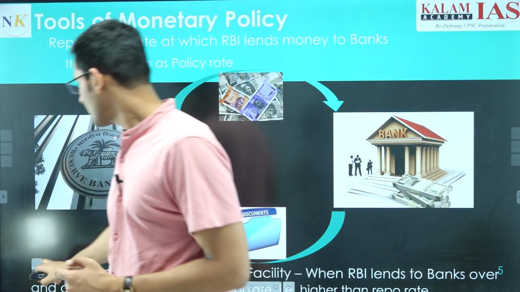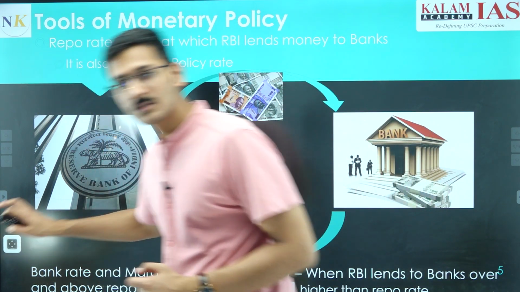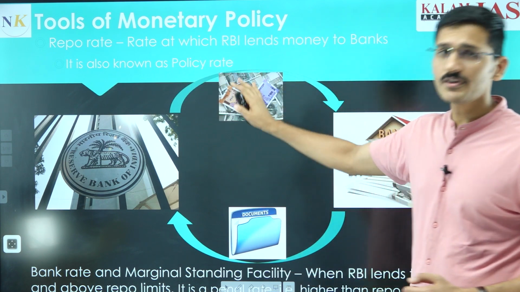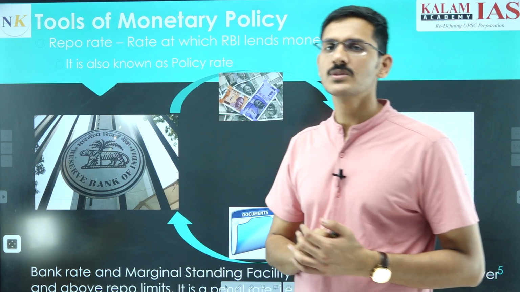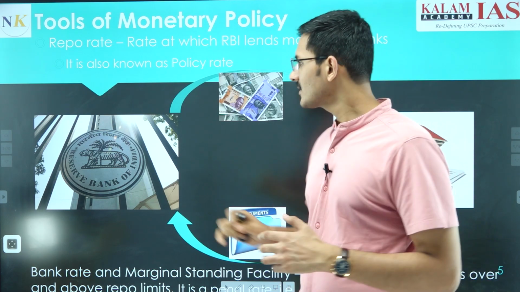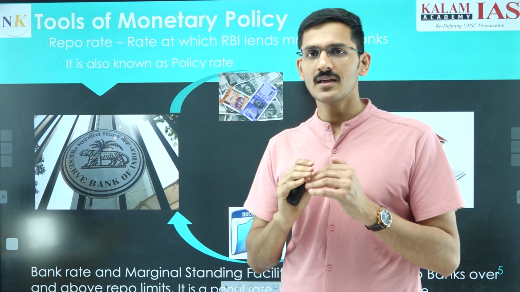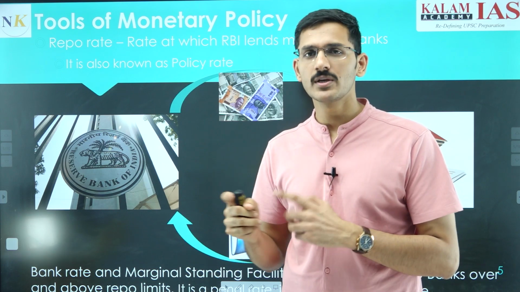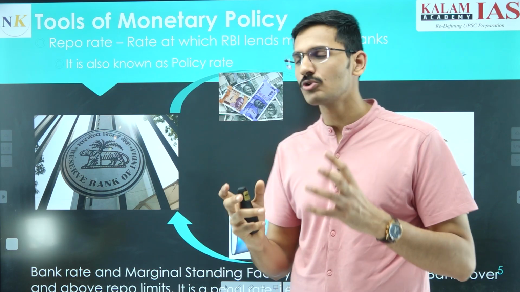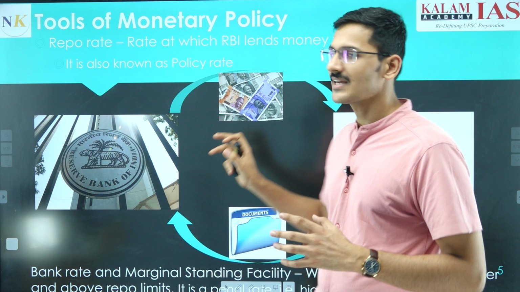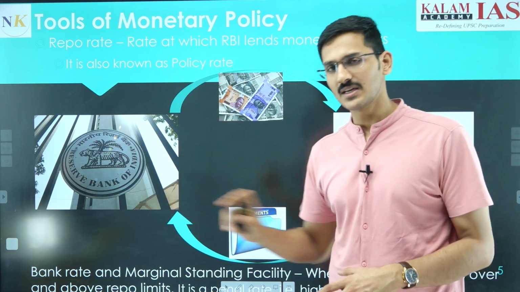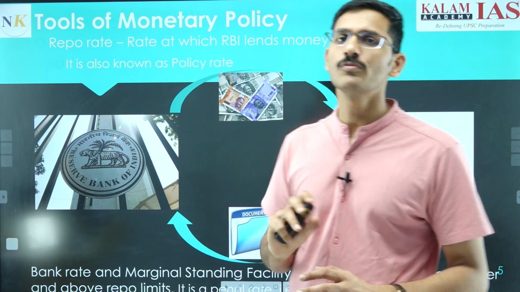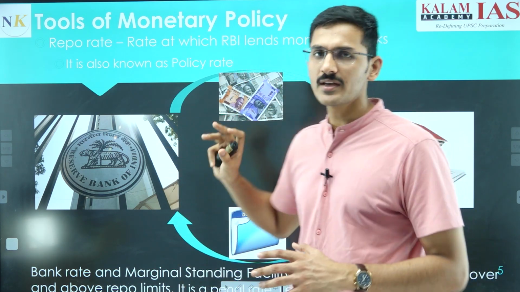Now, the repo rate is the rate at which banks can borrow money from Reserve Bank of India for short term, but there is a limit to it. There is a limit which is set by Reserve Bank of India only, depending upon the size of the assets of that particular bank. For example, this bank is HDFC Bank and it has a limit of 100 crore rupees, that you can take a loan from Reserve Bank of India of 100 crore under the repo rate.